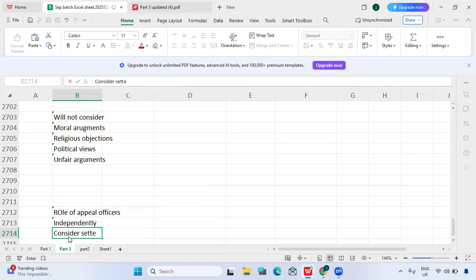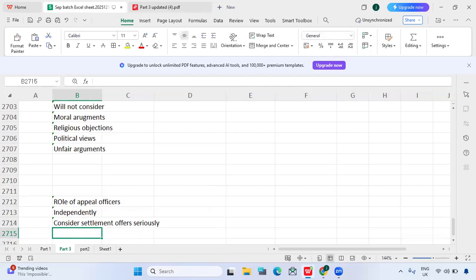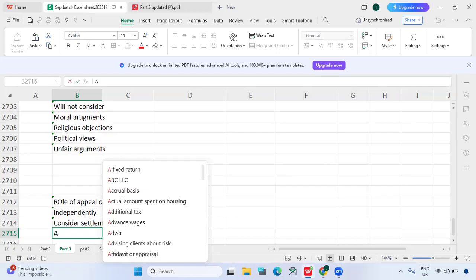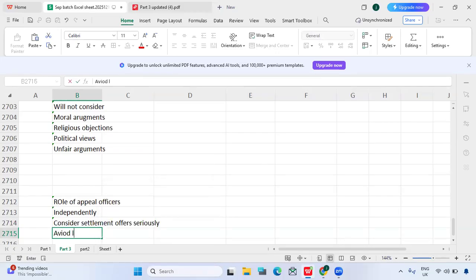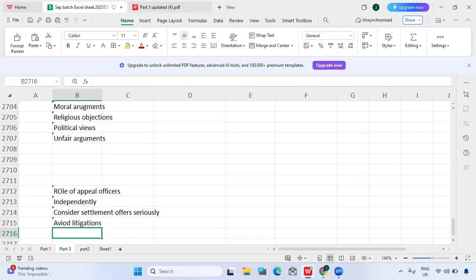So they will consider settlement offers seriously. And also they usually try to avoid litigation. So these are the roles of the IRS, I mean appeal officers.